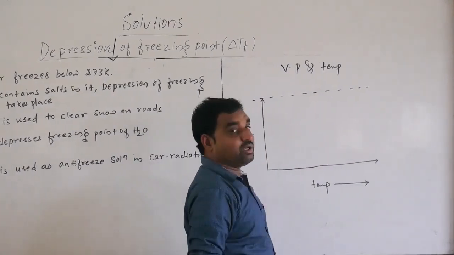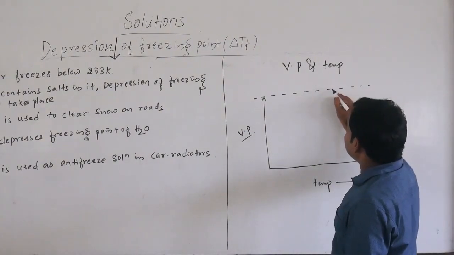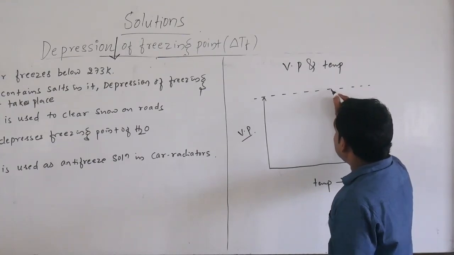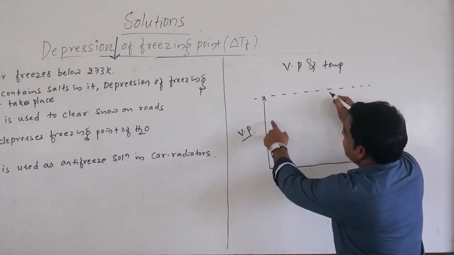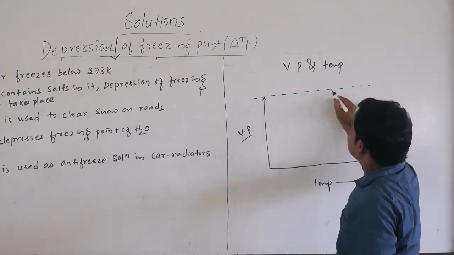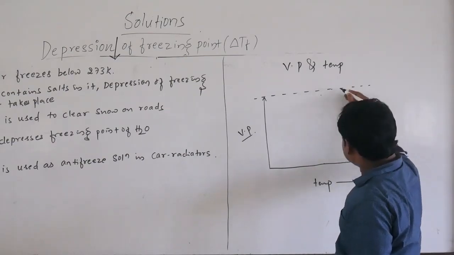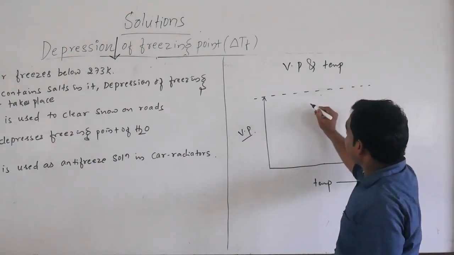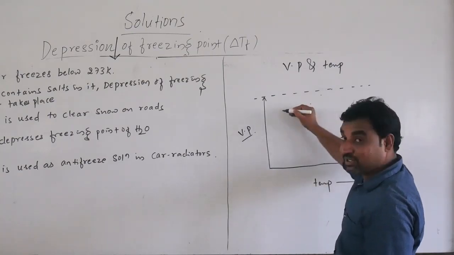Two curves we have to draw here, one for the solvent and one for the solution. The vapor pressure of the solvent is more. As the temperature decreases, the vapor pressure also decreases.